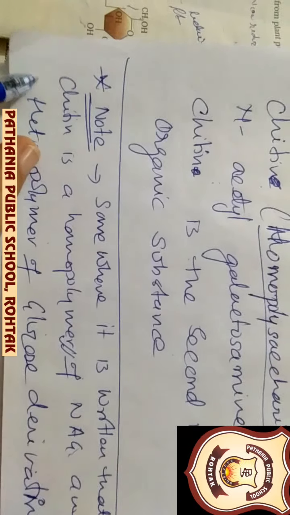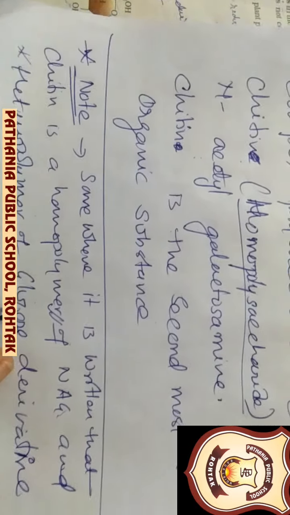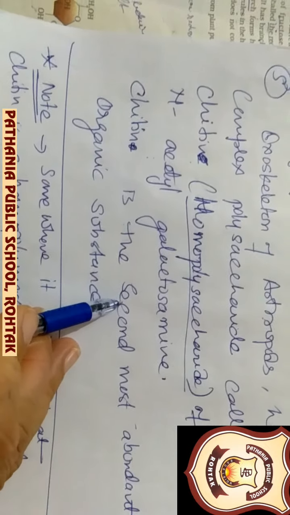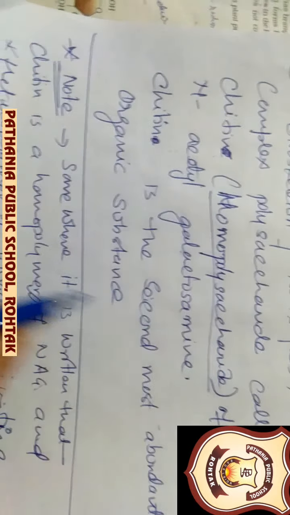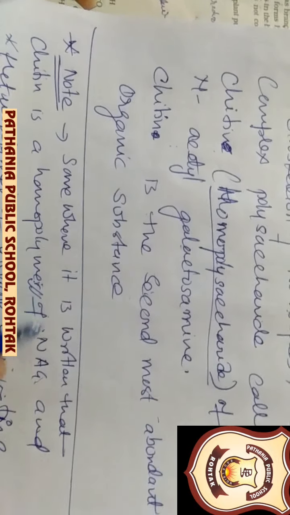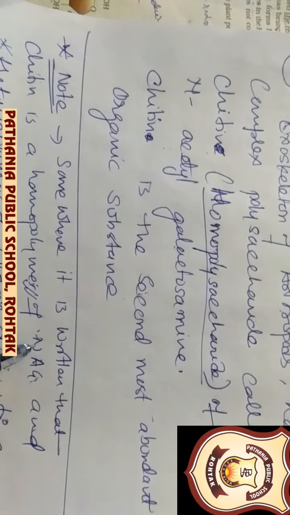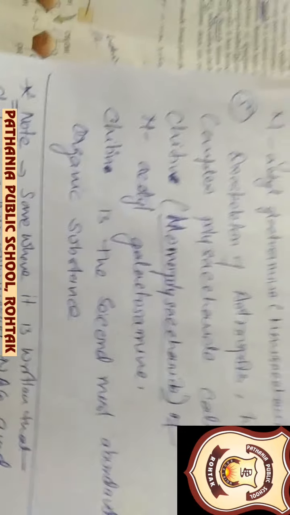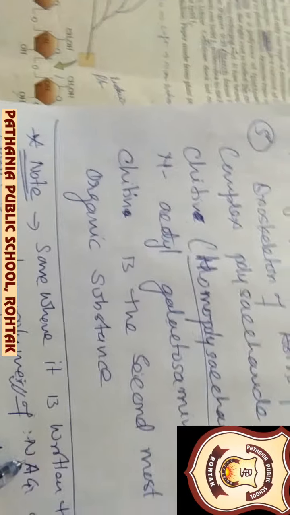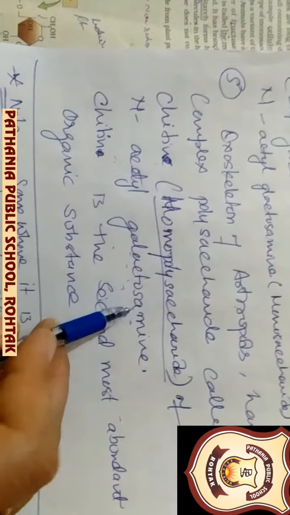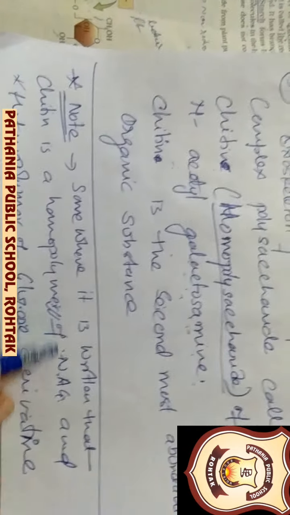If we talk about it as a polymer of glucose, then it is a heteropolymer, but here it is a polymer of N-acetyl glucosamine, so it is a homopolymer. Many units join together to form chitin, so it is a homopolymer of this.